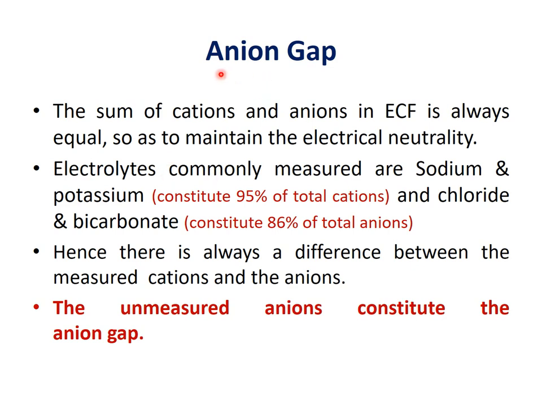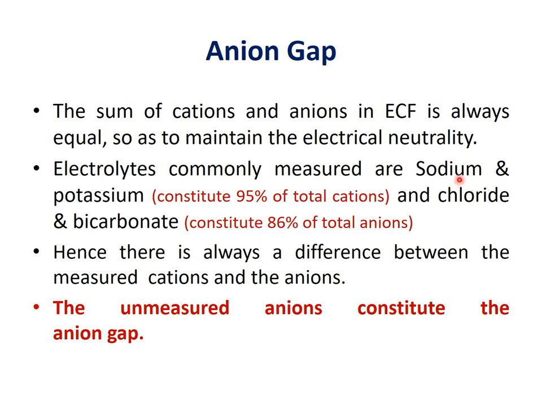In the laboratory, we normally measure two cations, sodium and potassium, and two anions, chloride and bicarbonate. Normally in the body, the sum of total cations and total anions in extracellular fluid is always equal to maintain electrical neutrality. Normally we measure two cations in the laboratory, sodium and potassium, and two anions, chloride and bicarbonate.